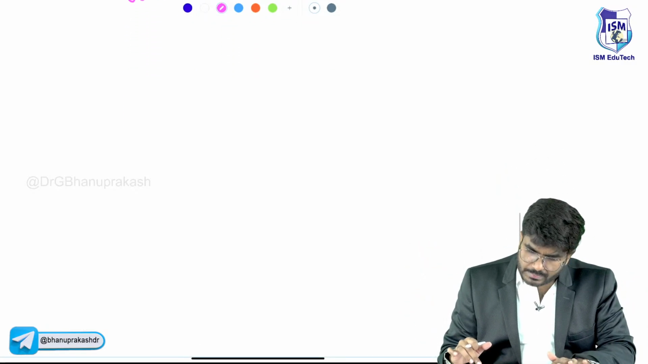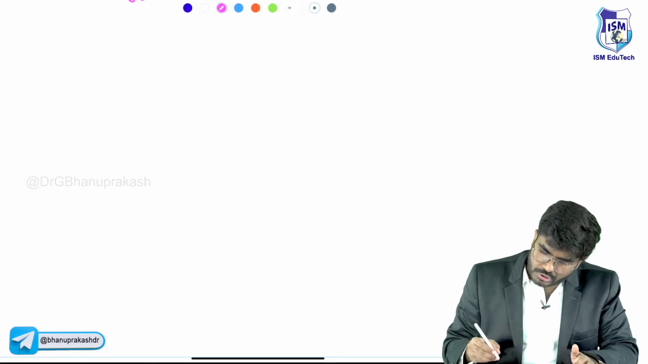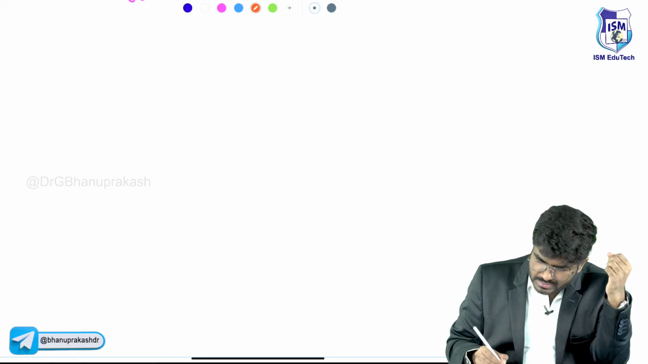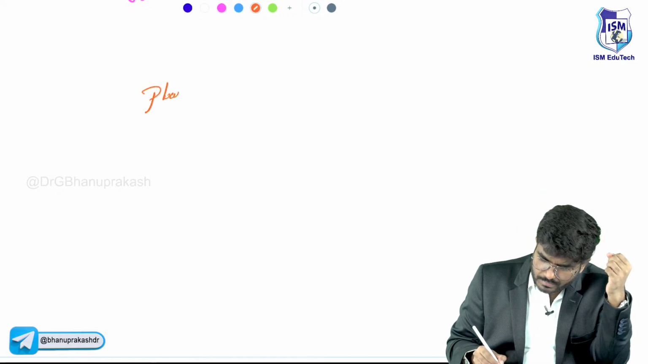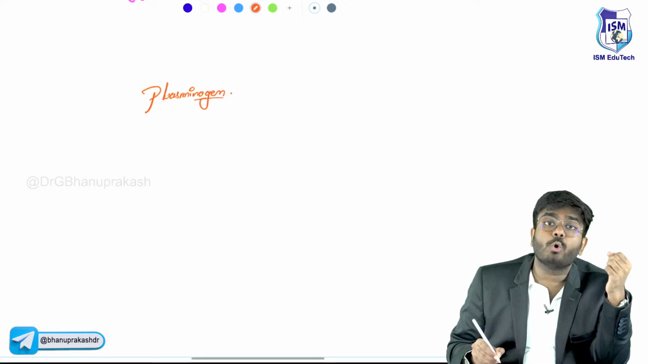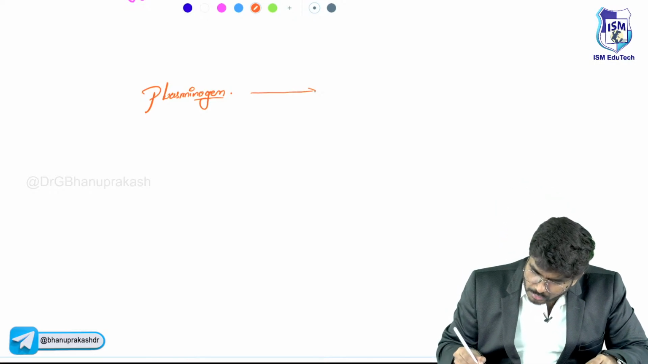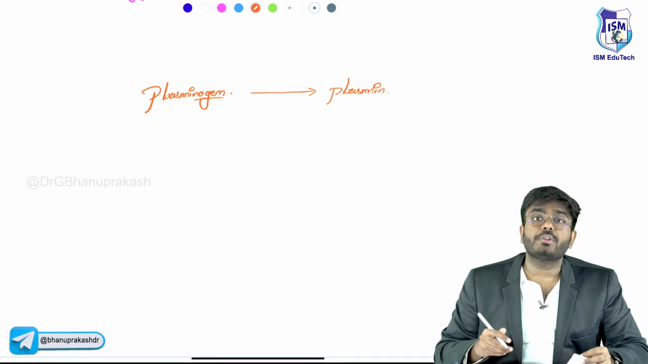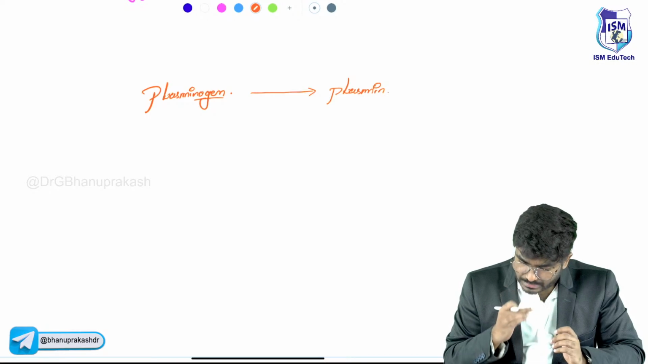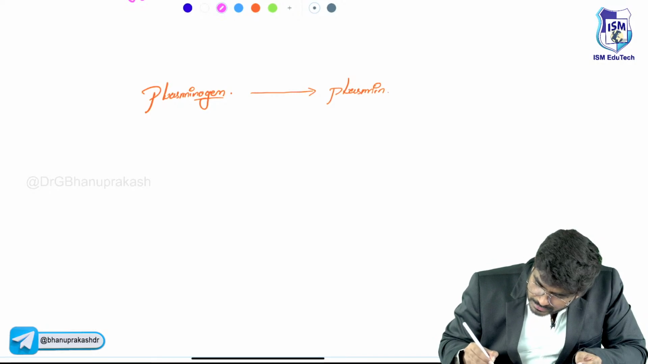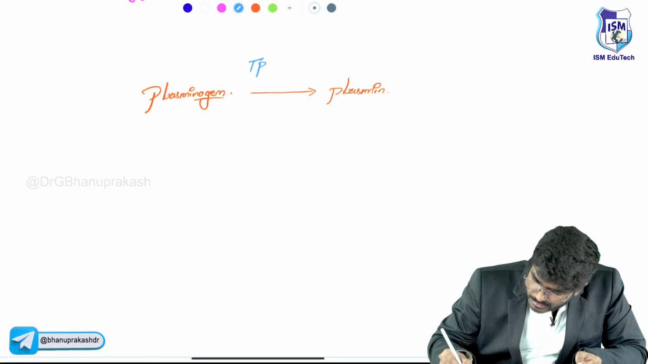Let me tell you. There is something called tissue plasminogen activator. Let me put it this way. This is plasminogen. Wherever you see the word ending in ogen, those are all inactive. So this plasminogen needs to be converted into plasmin. For this process, what do you require? You require tissue plasminogen activator, TPA.